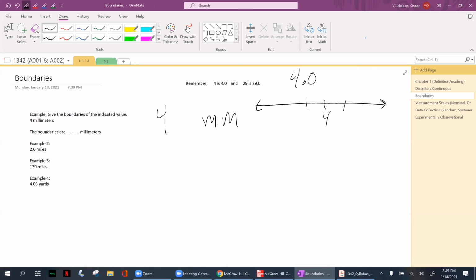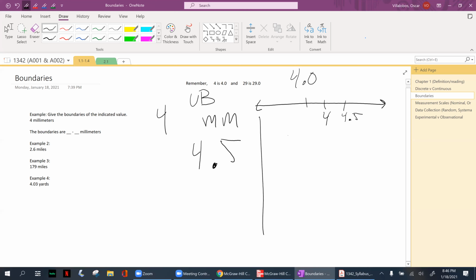How you find the number to the right is you add a 5 at the very end of the number. Pretty straightforward. So is it going to be 45? No, it's going to be 4.5. You're adding a 5 to the very end of the number. So this means 4.5, and that makes sense, you're a little bit to the right. That's my upper boundary.